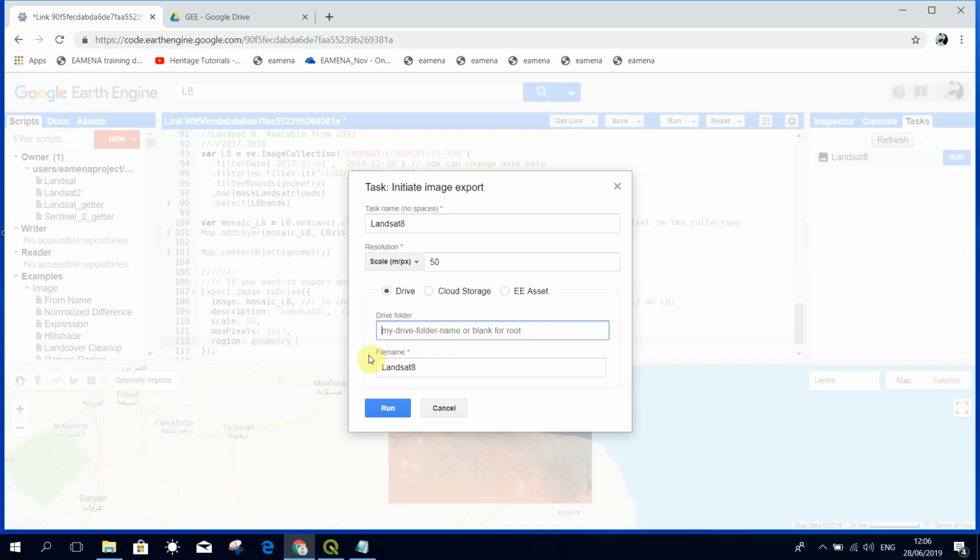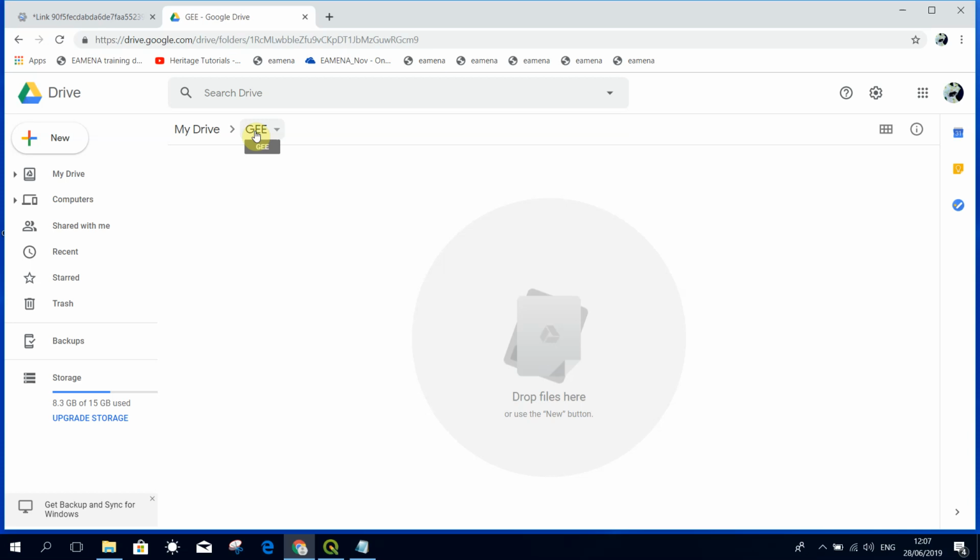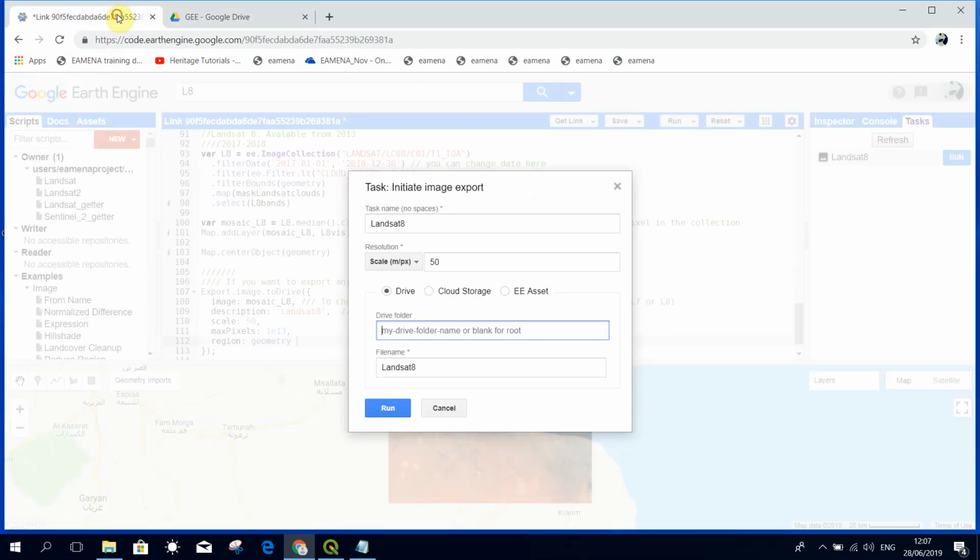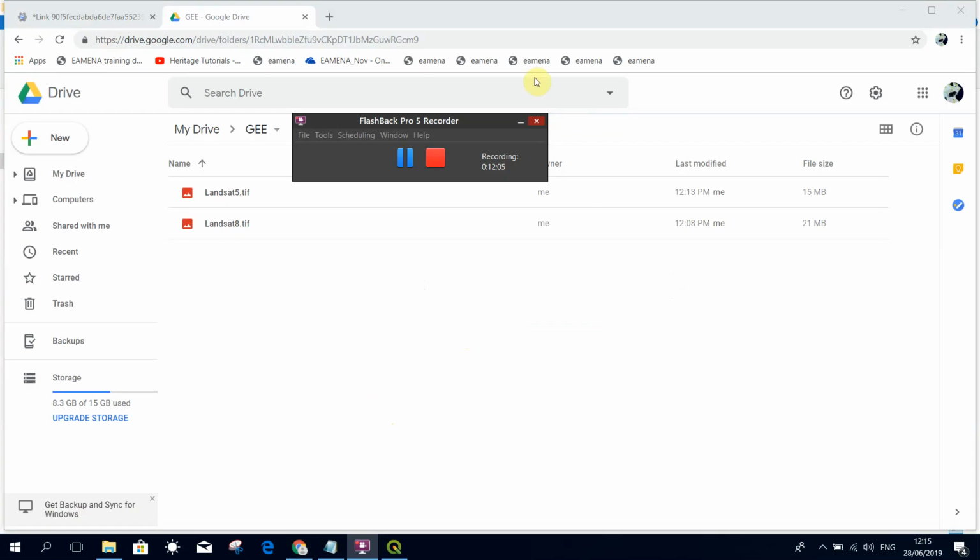The last thing I'm going to do is make sure it goes into the part of my Google Drive that I want it to. So if we go back to the Google Drive, we can see we've named the folder GEE. So I'm going to name it that. I'm then going to press run, and then I'll wait while that downloads, and Matt's going to show you what that image looks like in QGIS.